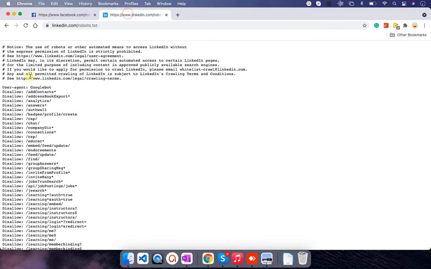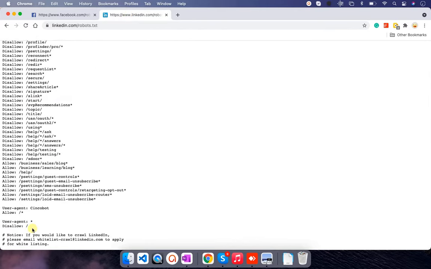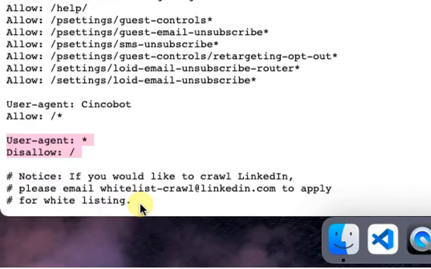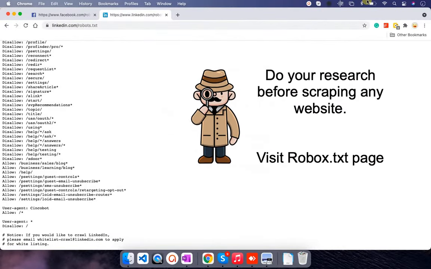Similarly, in LinkedIn's website, we are not allowed to scrape any page. But there is one note here. If you like to crawl LinkedIn, please email here to apply for a whitelisting. So do your research before scraping their data.